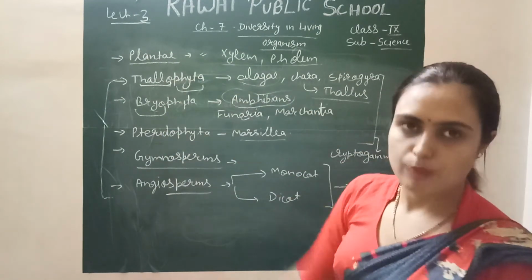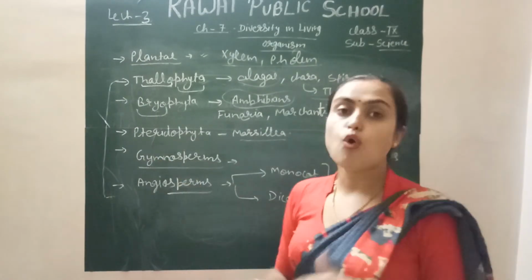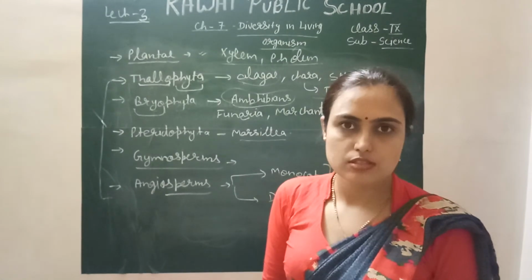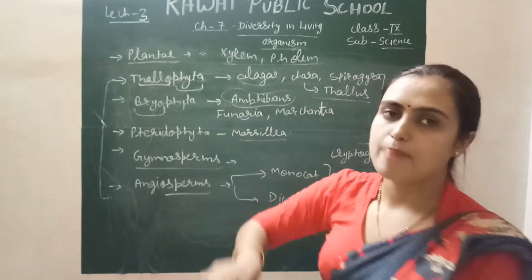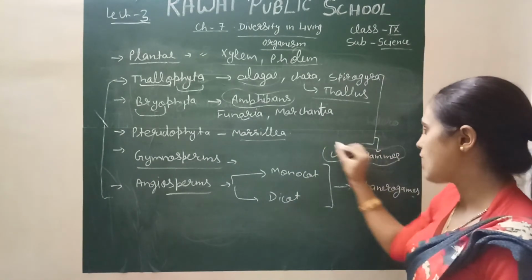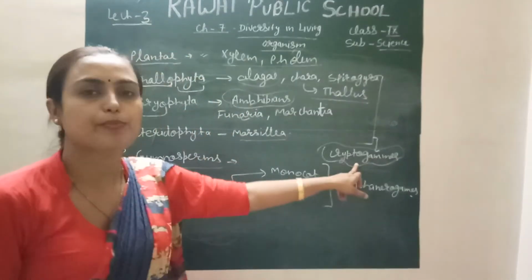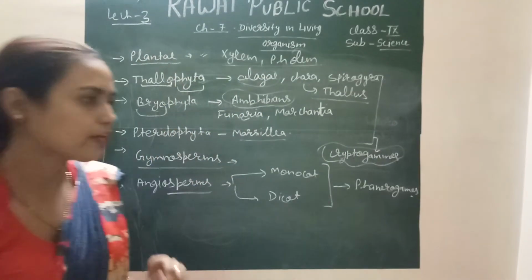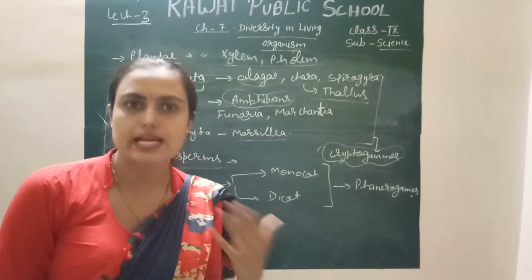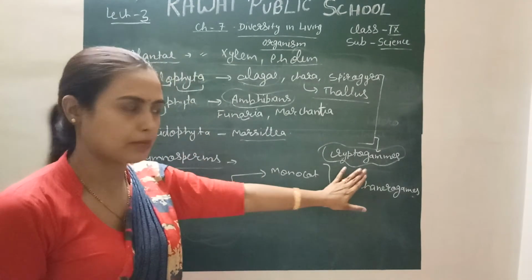Okay, thallophyta, bryophyta and pteridophyta. All these types of plants do not produce seeds. They do not have flowers. They do not have reproductive organs. That kind of plant which does not produce seeds and flowers is called cryptogames. So all these three are cryptogames because their reproductive organs are very small, or they do not produce seed and fruit, right? So all these three types of plants are cryptogams.